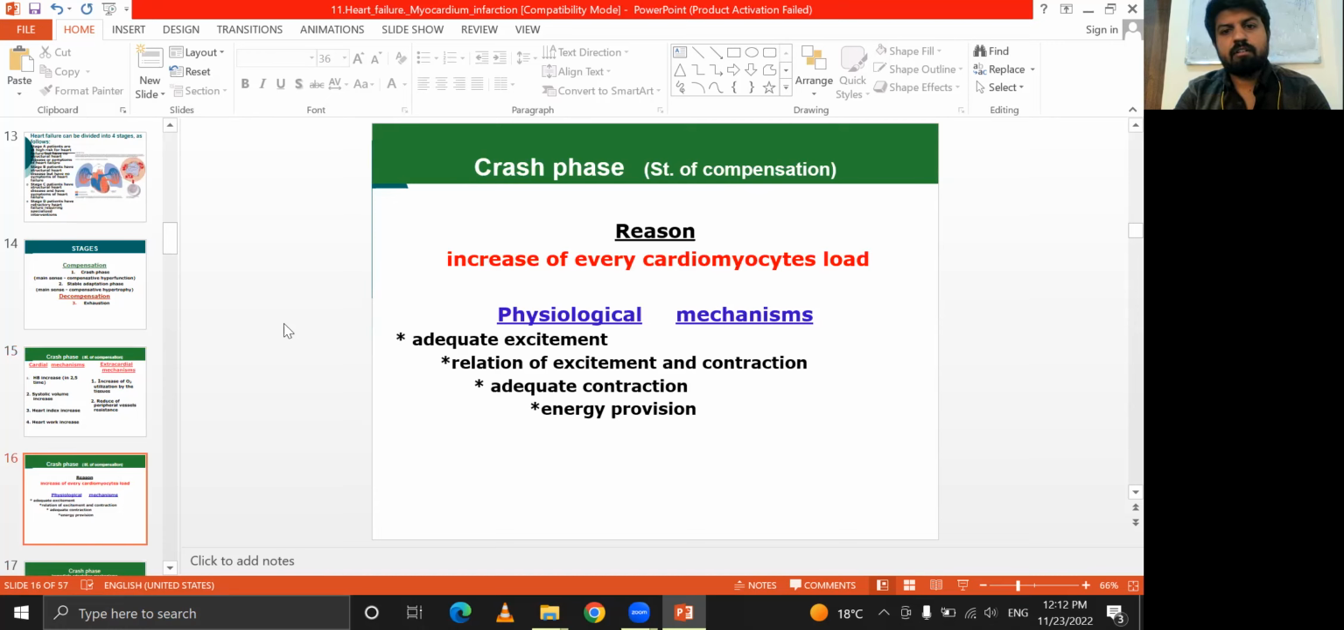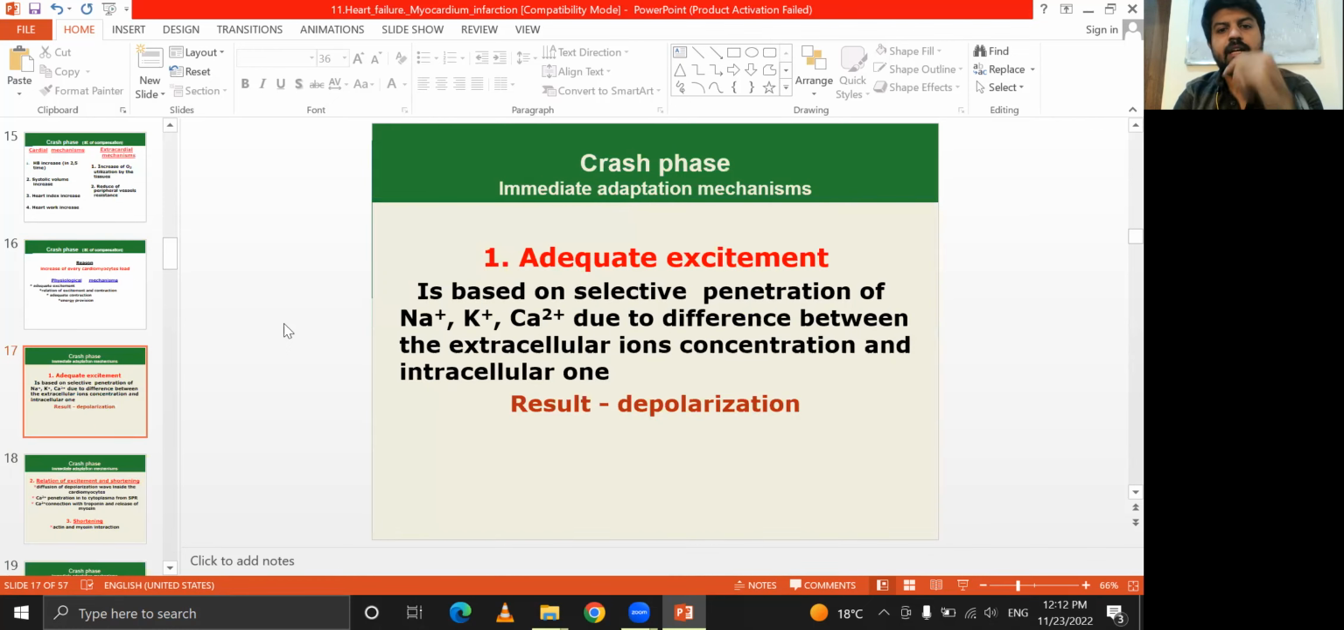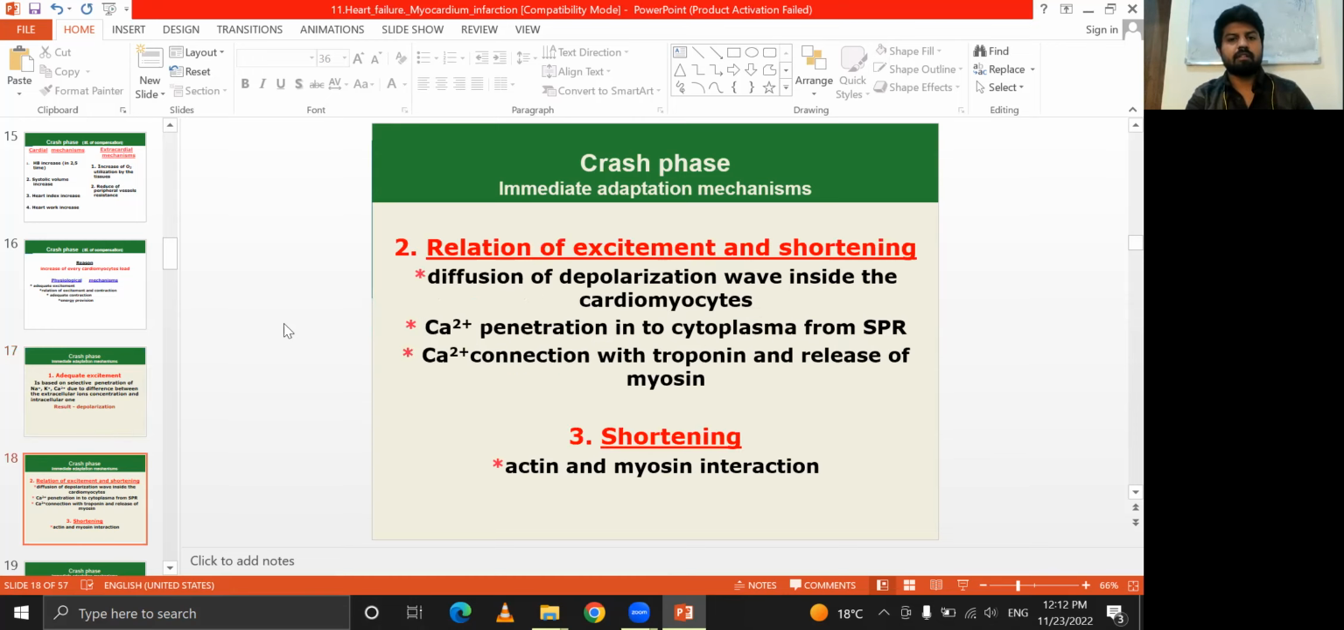Every cardiomyocyte load requires physiologically adequate excitement, relaxation after the excitement and the contraction, adequate contraction, and energy provision. Adequate excitement is based on selective penetration of sodium, potassium, and calcium due to the difference between the extracellular ion concentration and the intracellular ions. The result is depolarization. The depolarization wave then diffuses inside the cardiomyocytes.